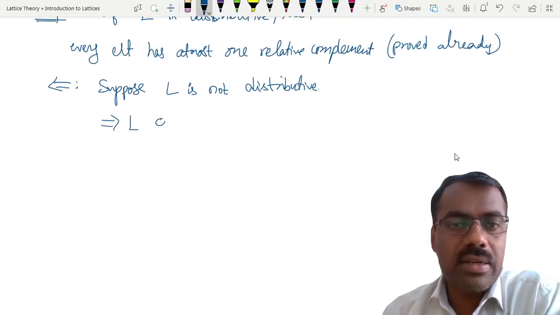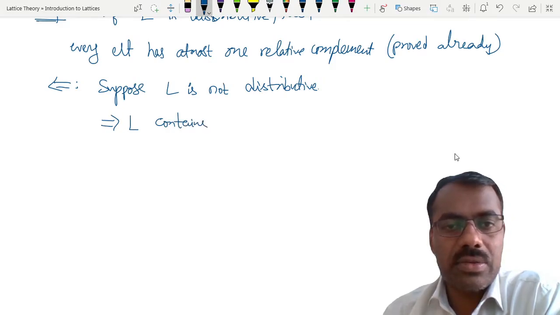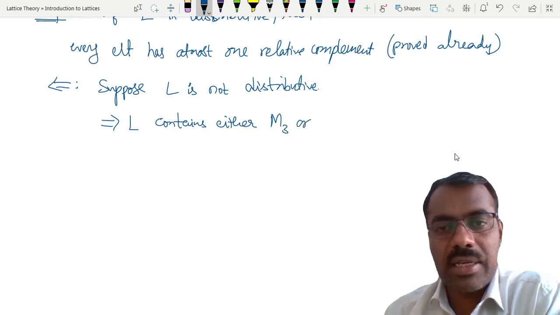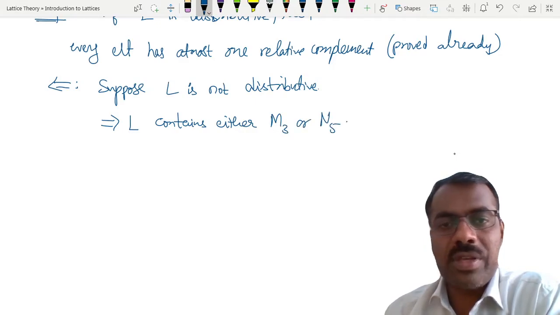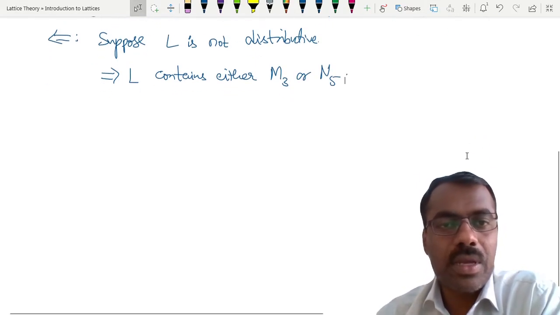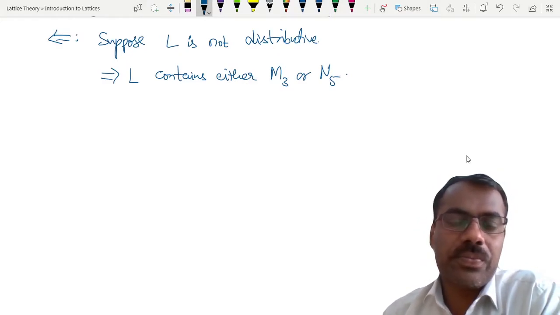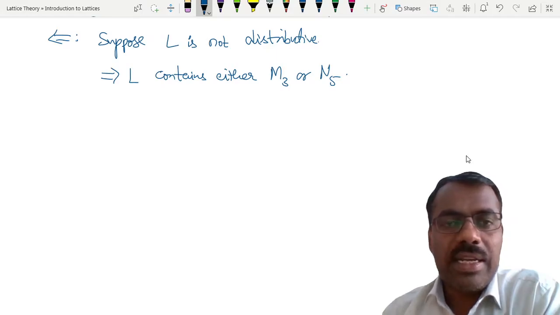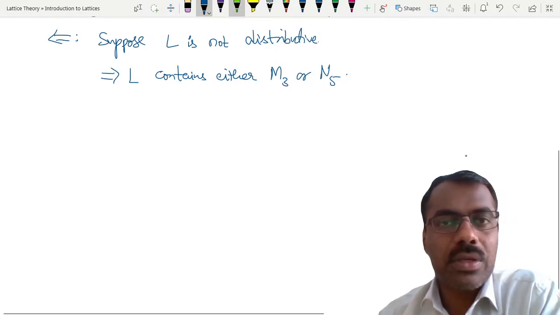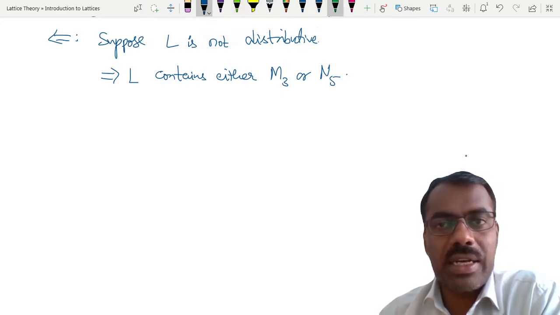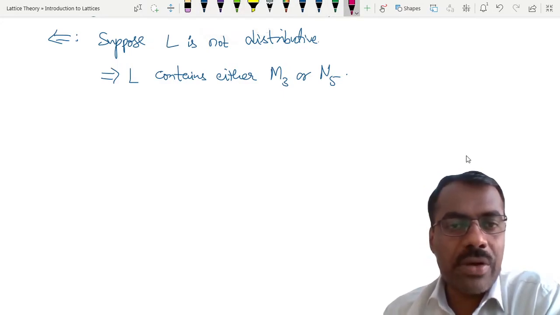So L contains either M3 or N5. One of them should be there. But we know that in M3 as well as in N5, one element has more than one relative complement. How does M3 look?